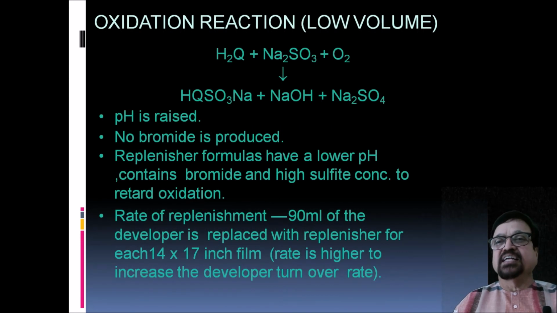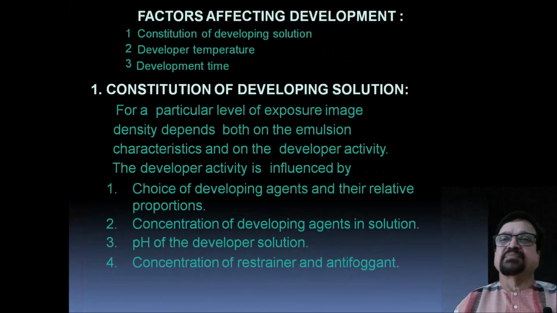Oxidation reaction. As it is seen, pH is raised, and no bromide is produced. Then replenisher formulas have a lower pH, contain bromide and high sulfite concentration to retard the oxidation process, and the rate of replenishment is 90 ml. The developer is replaced with a replenisher for each 14-17 film. The rate is higher to increase the developer turnover rate.